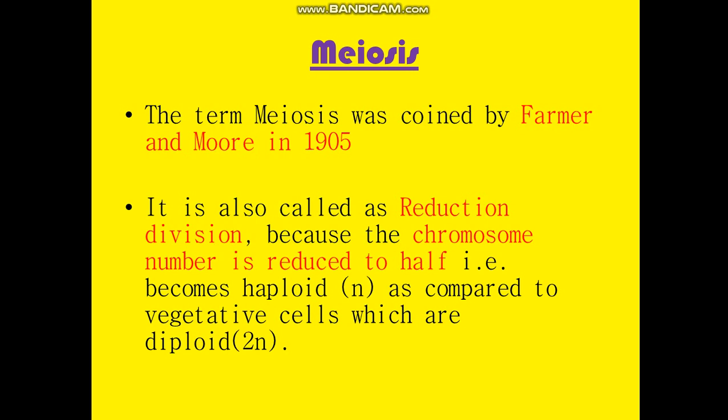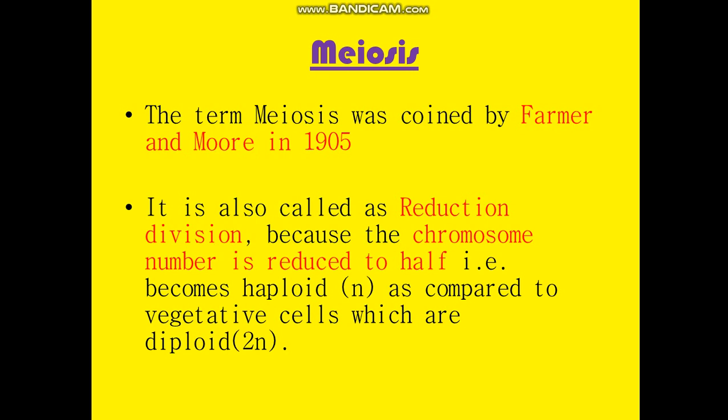The parent cell had 2n number of chromosomes, that is, it was a diploid cell, whereas the daughter cells will be haploid. That means they will have only a single set of chromosomes, no duplicated chromosomes. Clear? Why is this needed? Because at the time of fertilization, the egg and sperm combine. So if an egg and sperm each having 46 chromosomes combine, they will form 46 plus 46, that means 92 chromosomes in the zygote.